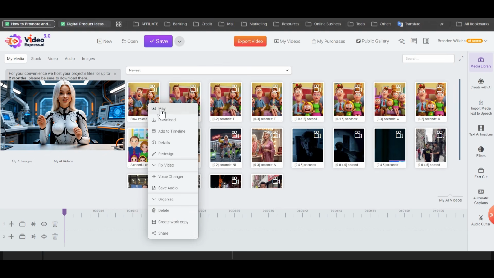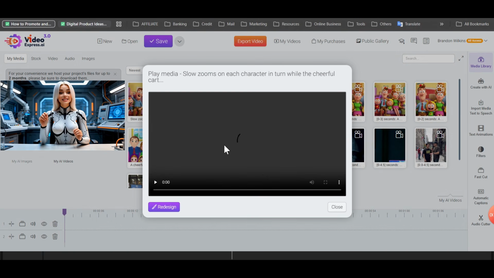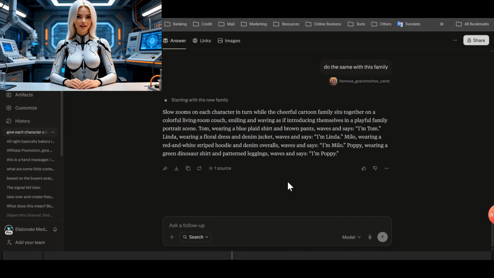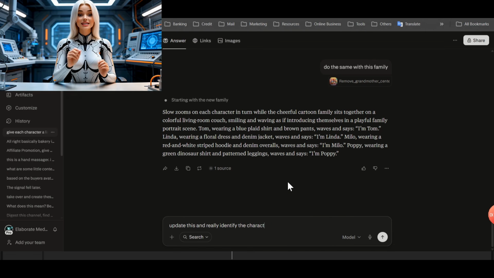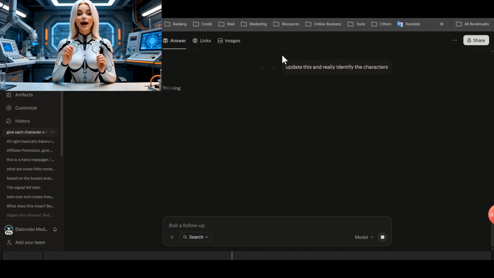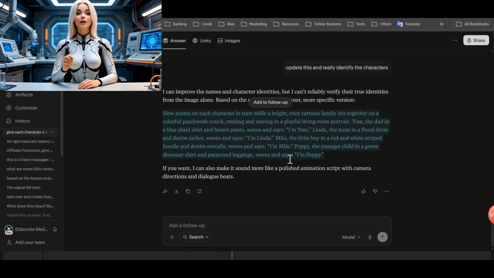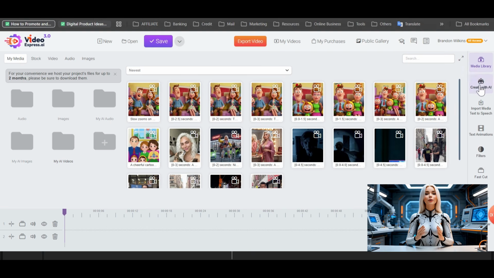So I'm going to play this. I use Perplexity to give it a prompt at this point, tell it to update it. Update to re-identify the characters. I probably want to get rid of the waving stuff as well because this says wave after. That's a distraction a little bit. Let me go ahead and unlock all. This is how I did it.